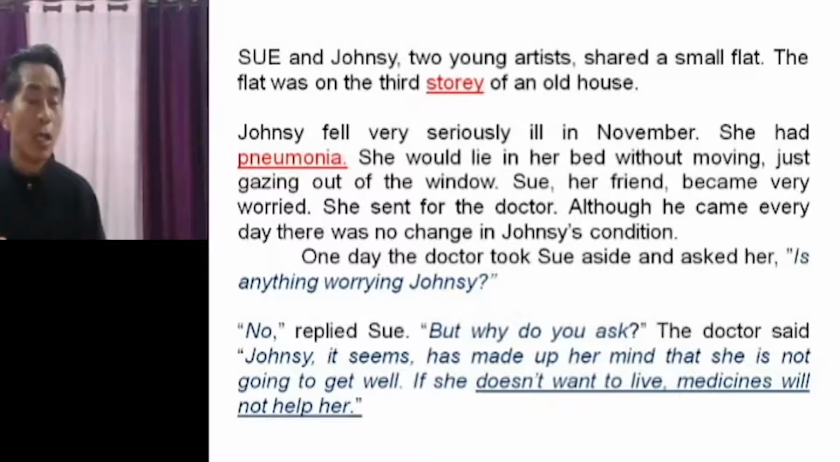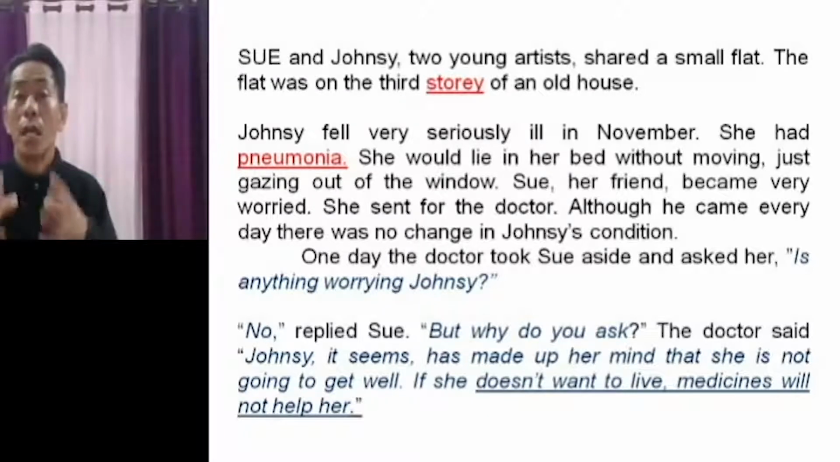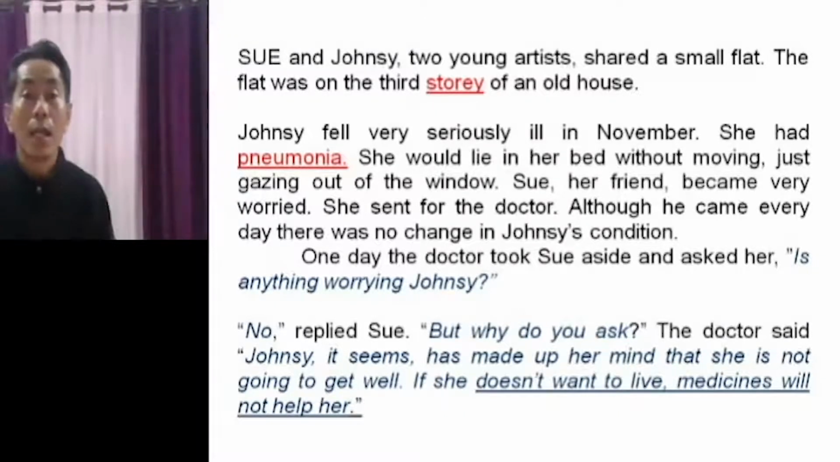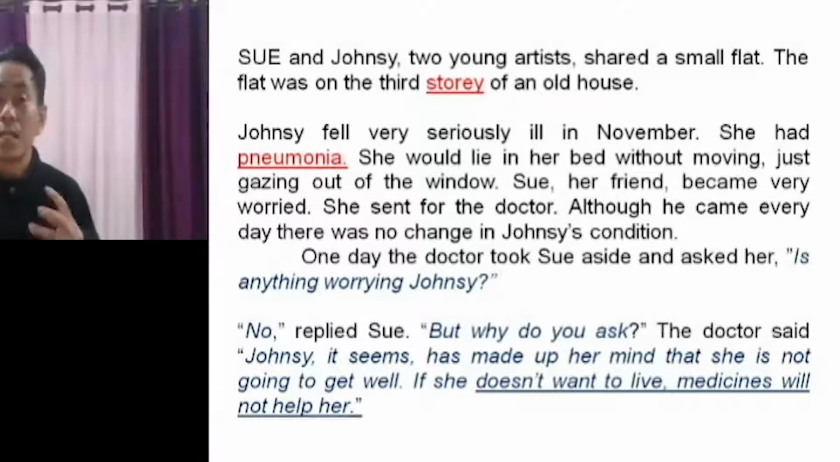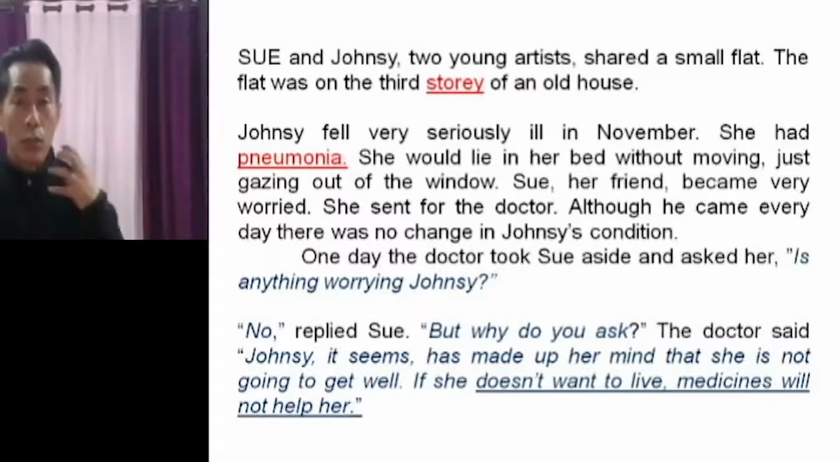So the doctor, through his so many years of practice, came to know that John C. was not going to get well. She had made up her mind that she was not going to get well. If she does not want to live, medicine would not help her. So that is what the doctor told Sue. What did the doctor tell Sue? The doctor told Sue that her friend John C. had already made up her mind that she was not going to get well. And she had already decided that she did not want to live.